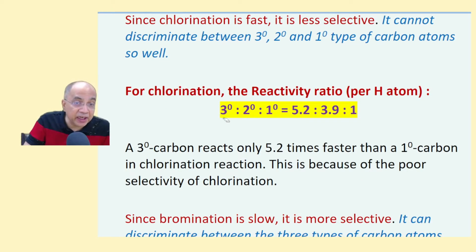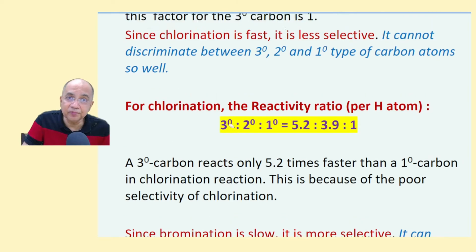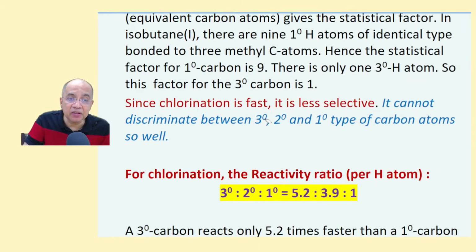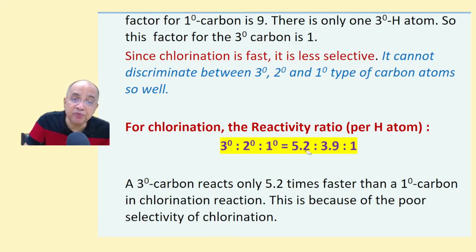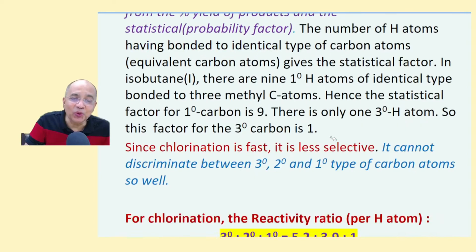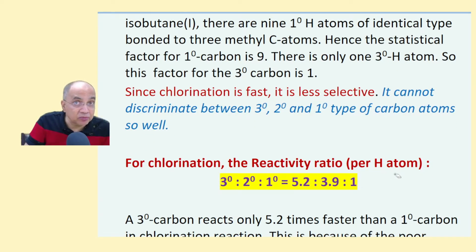That means a radical will react at a 3-degree carbon only 5.2 times faster than at a 1-degree carbon. So, per hydrogen atom, the statistical factor has to be multiplied. So, this is the ratio.